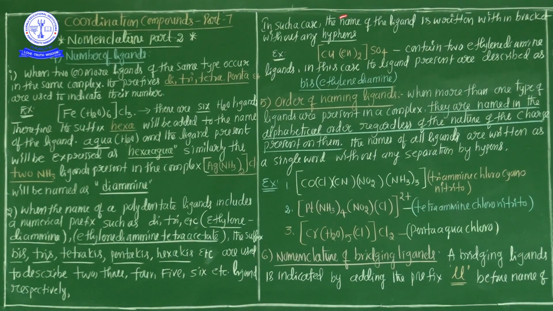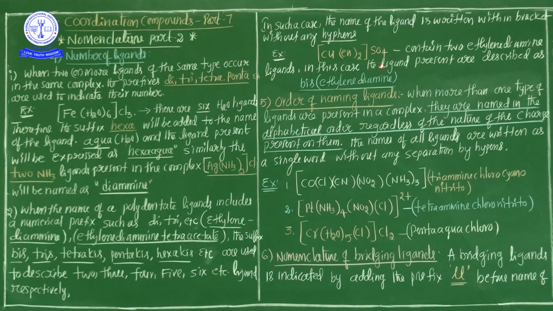In such cases, the name of the ligand is written within brackets without any hyphens. For example, [Cu(en)2]SO4, which contains 2 ethylenediamine ligands. In the complex, the central metal ion is copper, Cu2+, and the ligand is ethylenediamine. Ethylenediamine is shortly represented by en.